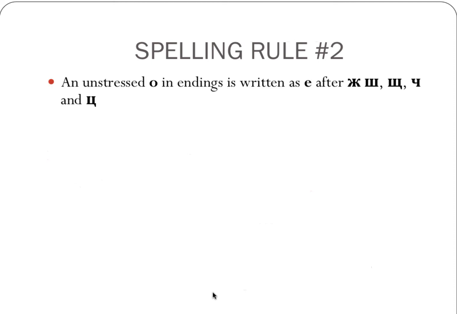These are some examples, and a separate spelling rule, spelling rule number 2, the 5-letter spelling rule, deserves a special mention here because it's going to affect the spelling sometimes. To remind you of the rule, when о is unstressed, when the stress is in the middle of the word or at the beginning of the word, not on the ending, then that о changes to е after these 5 letters.